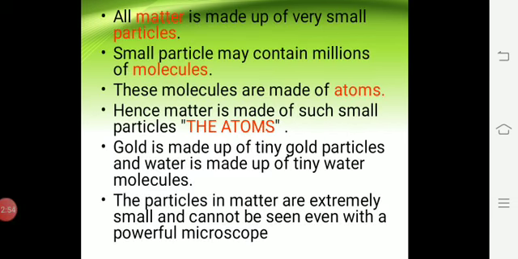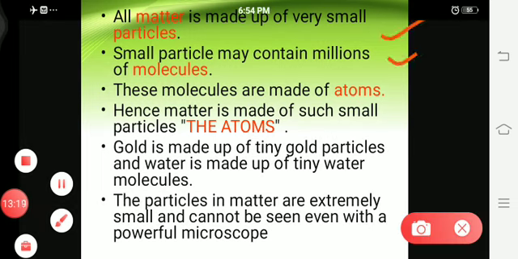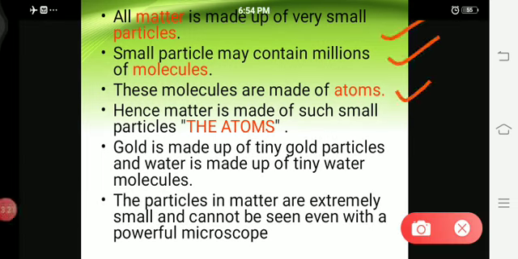All matter is made up of very small particles. So matter is made up of very small, tiny particles. These small particles contain millions of molecules, and these molecules are made of atoms. So these first three points are very important. They are the basic things you need to learn. If I show the diagram, you can understand it very clearly.